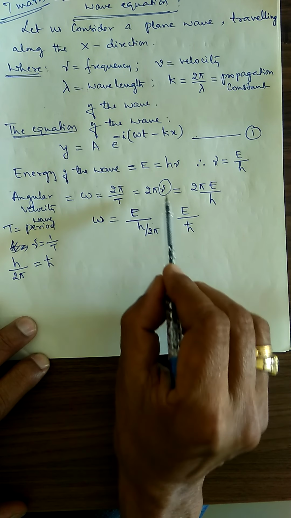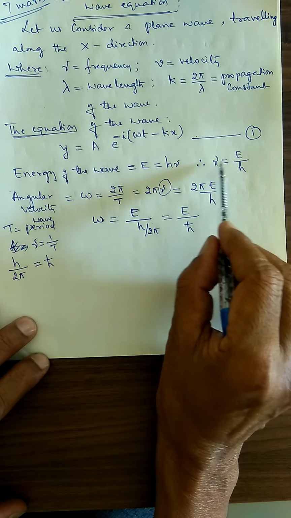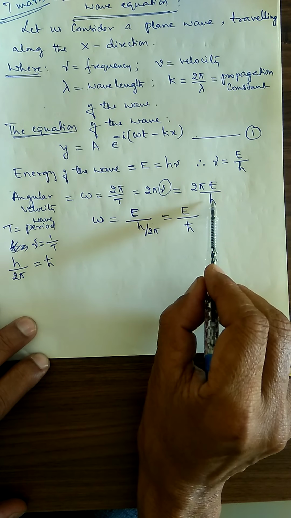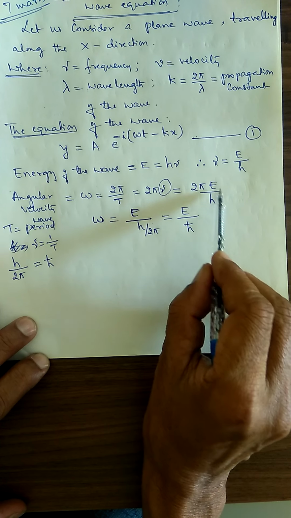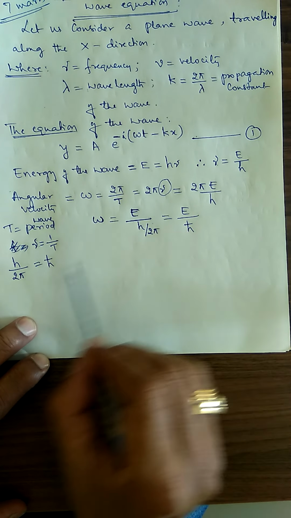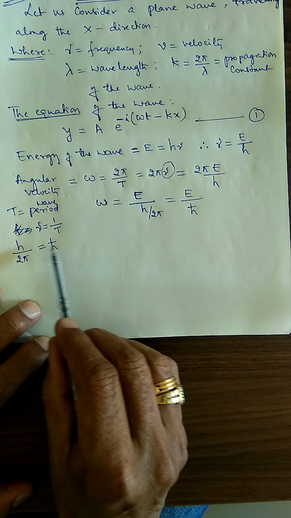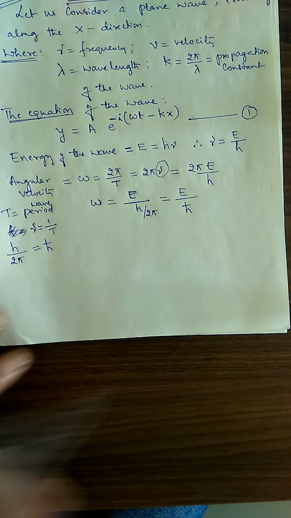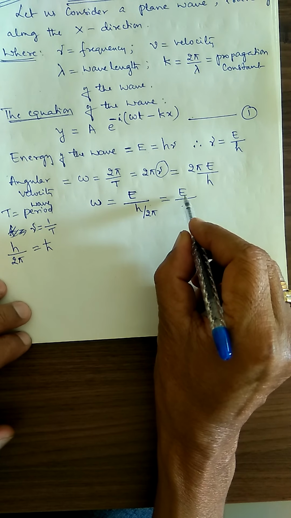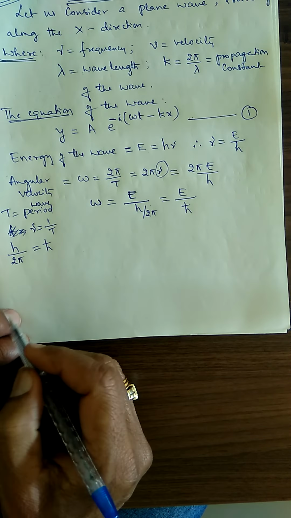Therefore, 2 pi nu. But nu is equal to E divided by h. This 2 pi I will take to the denominator of the denominator here, where h by 2 pi is equal to h cross. So therefore, omega is equal to E divided by h cross, we got.